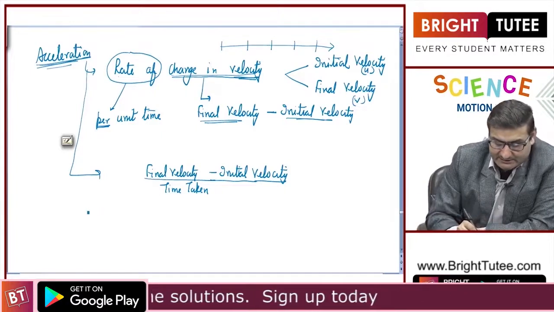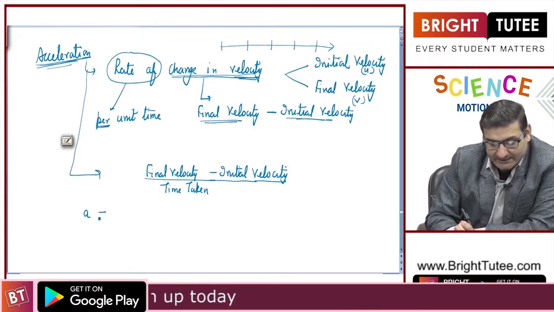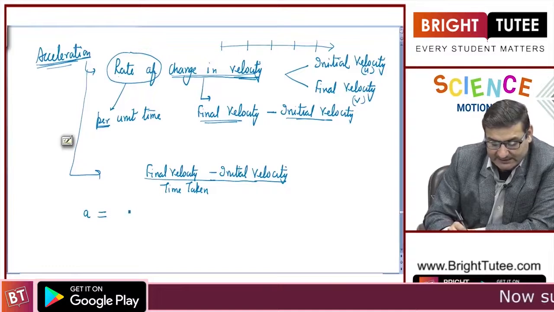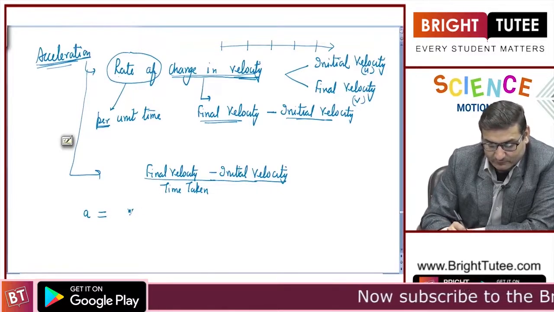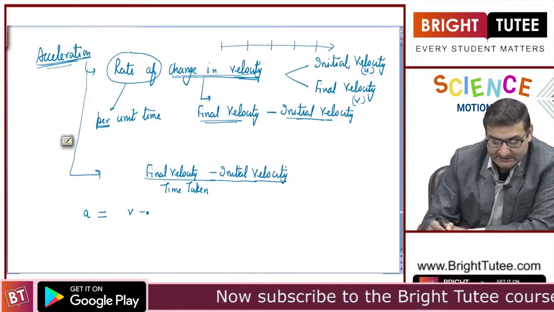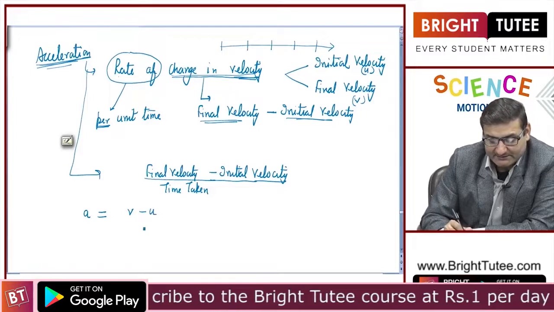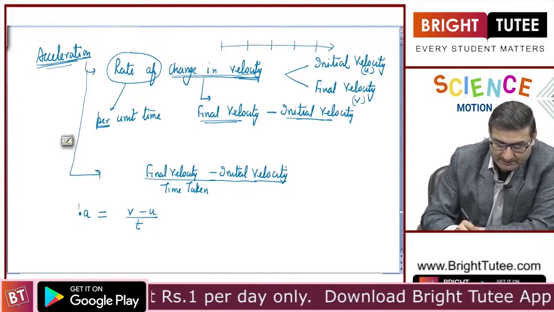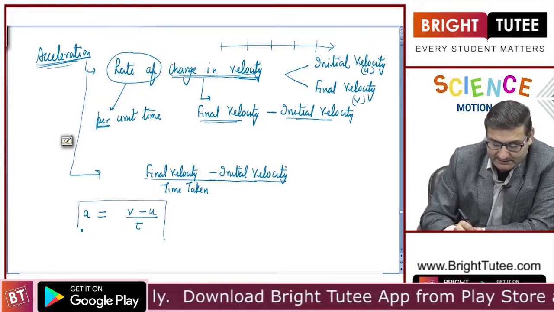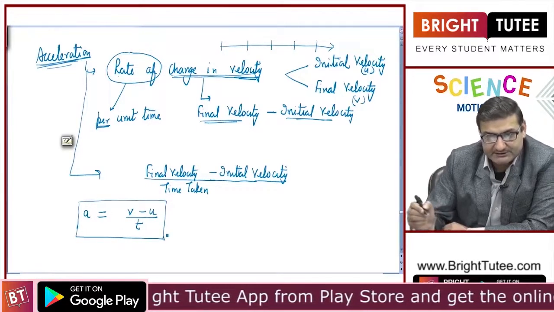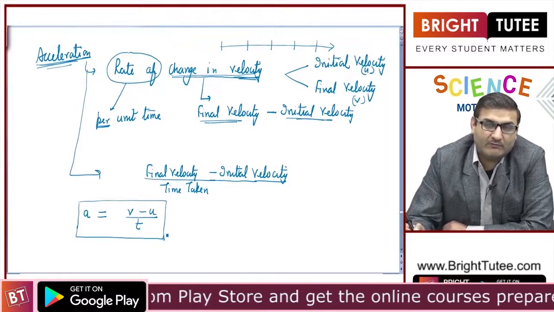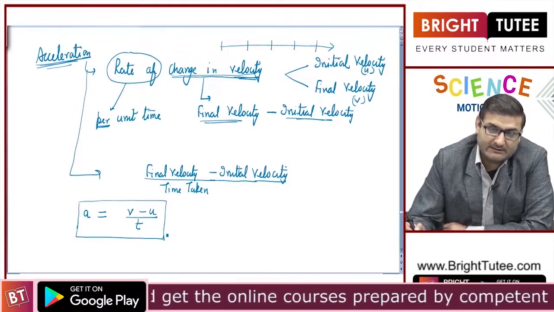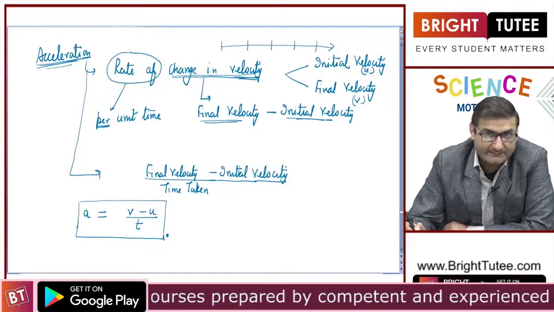This acceleration is represented by small a. Final velocity, as we have studied 2 minutes back, is represented by small v, initial velocity is represented by small u, and time is represented by small t. So this is the mathematical representation or the formula for acceleration, right. This is quite important.